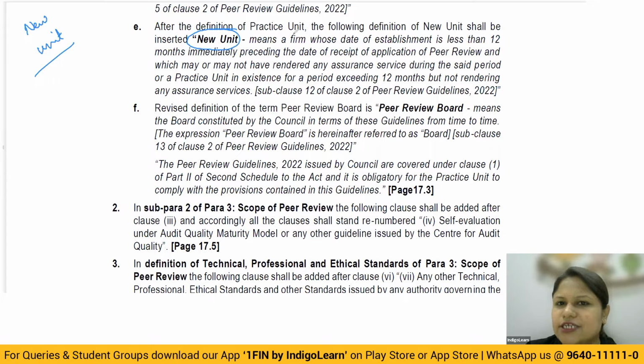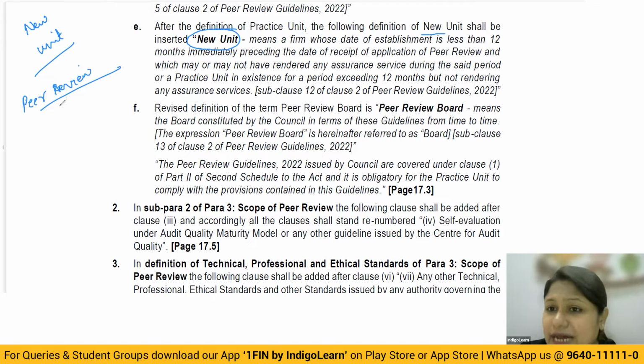After the definition of the practice unit, the following definition, new unit, shall be inserted. Now, what is a new unit? Before we read, you need to understand, whenever a new unit is going to apply suo motu for peer review, they're applying to the peer review board that they want a peer review to be conducted.